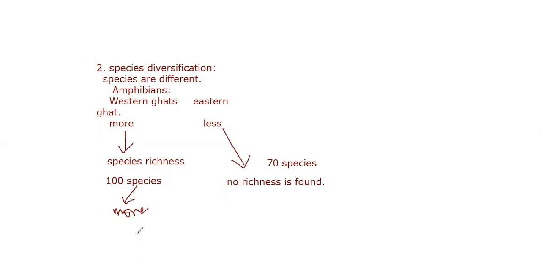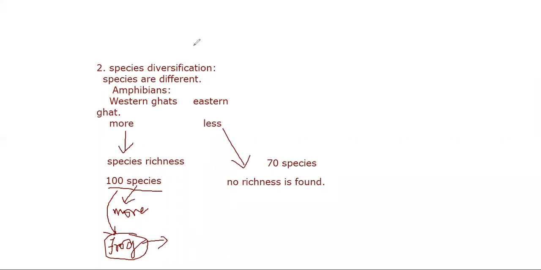So the number of individuals in different species also varies. That is very important here. Communities have species of different sizes. It shows evenness, and more abundant species are also present. Suppose in these 100 species, a particular kind of frog, which we call an amphibian, is found much more, then we can say this frog is a dominant species.